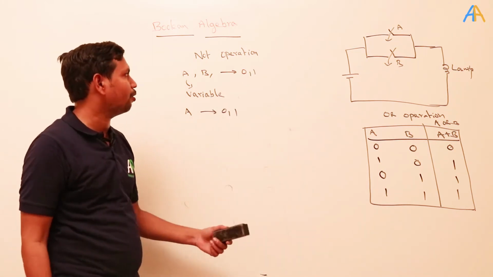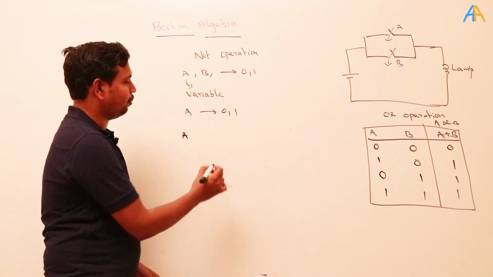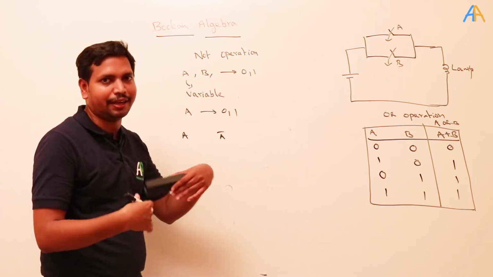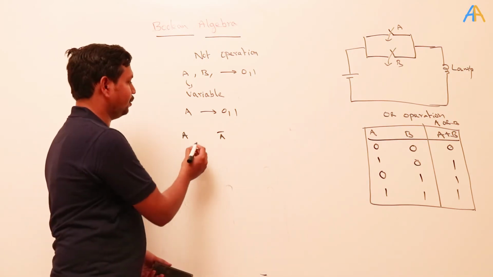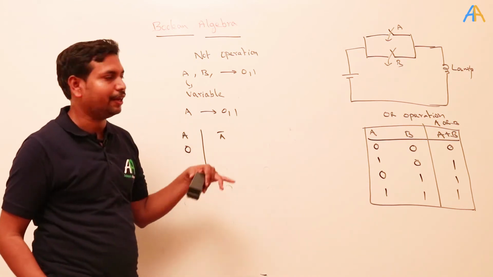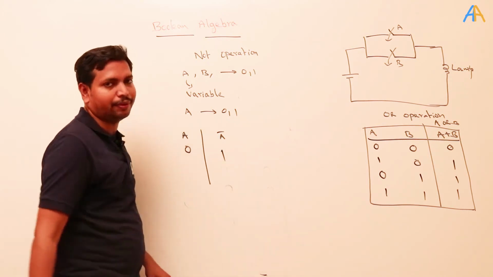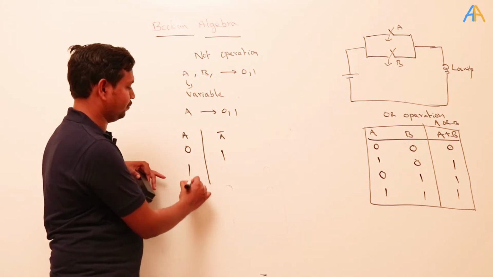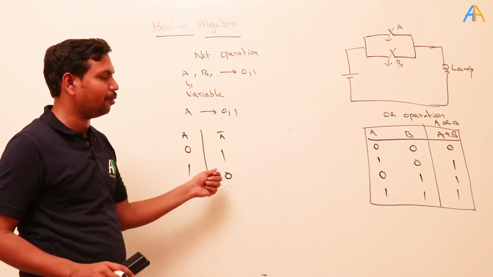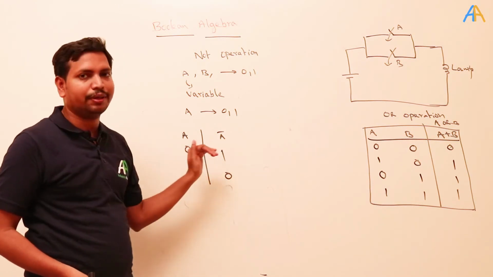Okay. Now what is the NOT operation? If this is A, NOT operation is represented by A bar. What does it mean? NOT means inversion. It's the changing of position. For example, if A is 0, what is the negation or NOT operation of A? This is the opposite of that one, that is 1. For example, if A is equal to 1, what is the inversion of this one? 0. So NOT operation is nothing but just complementing the literal variable value. If it is 0, it becomes 1. If it is 1, it becomes 0.